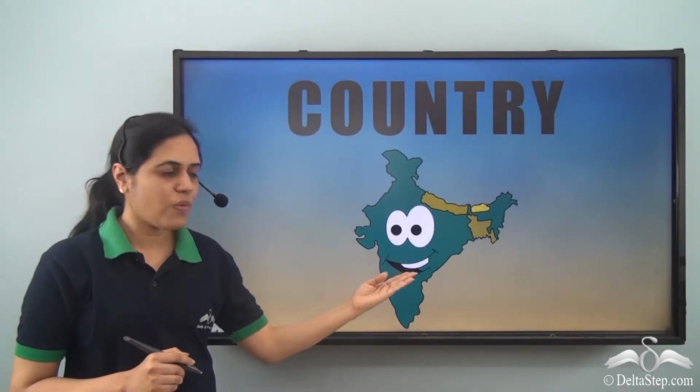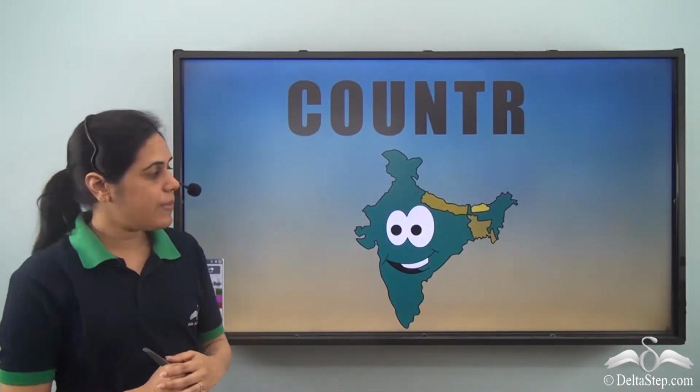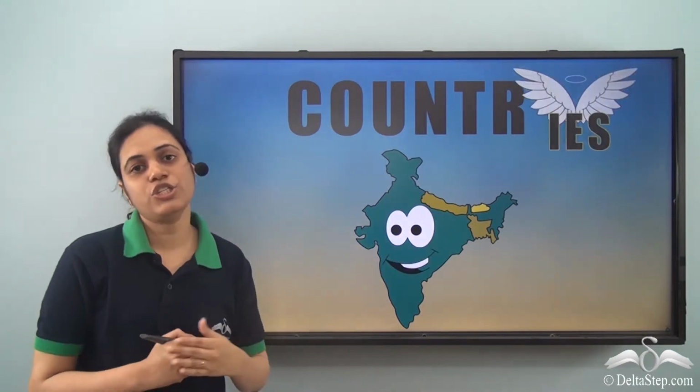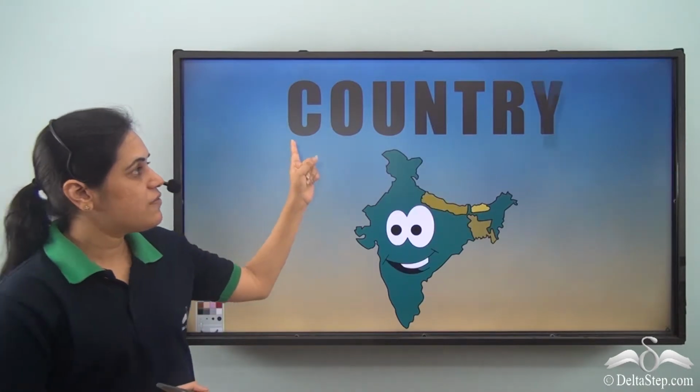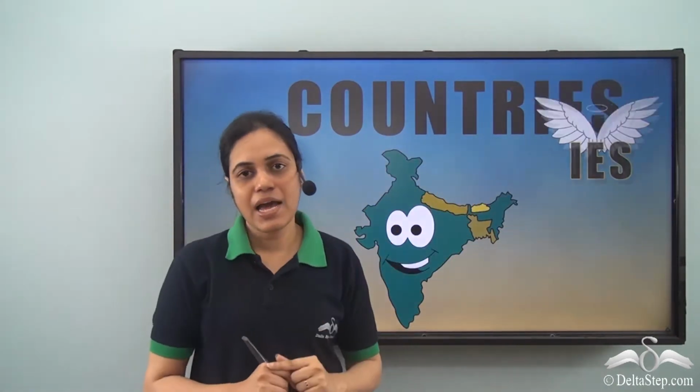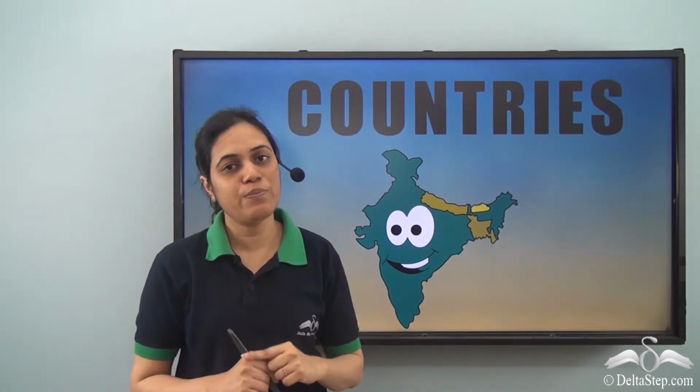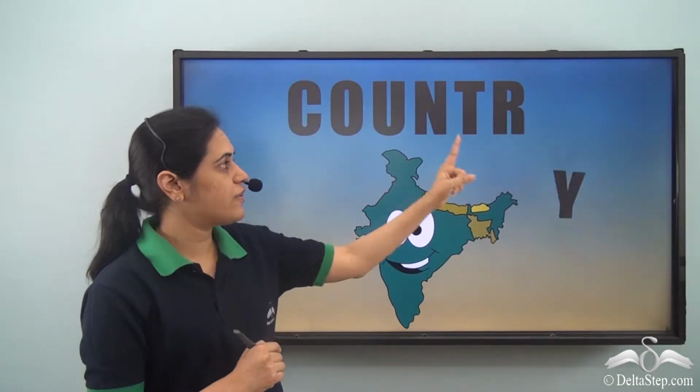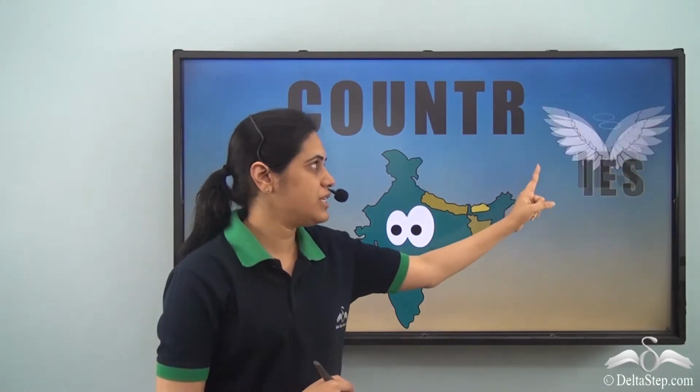So when there is just one country, it is sad. But when another country joins in, they become happy. And the word country drops the Y and gets IES to form its plural. So the plural of country is countries.